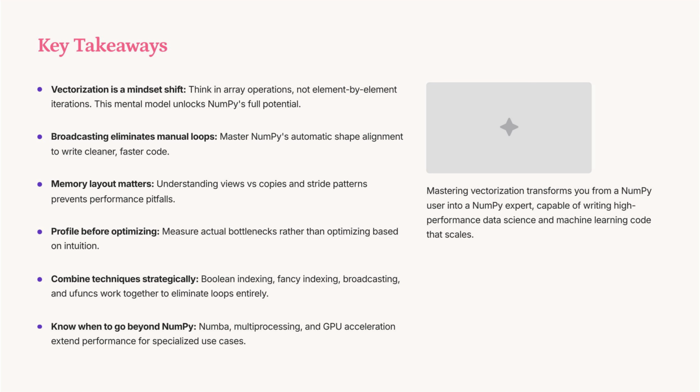Vectorization requires a mindset shift to array operations, unlocking NumPy's potential. Broadcasting eliminates loops by mastering shape alignment. Understanding memory layout, views, and copies prevents performance issues. Profile to identify bottlenecks before optimizing. Combine techniques like Boolean indexing and universal functions to eliminate loops. For specialized cases, consider Numba, multiprocessing, or graphics processing unit acceleration.